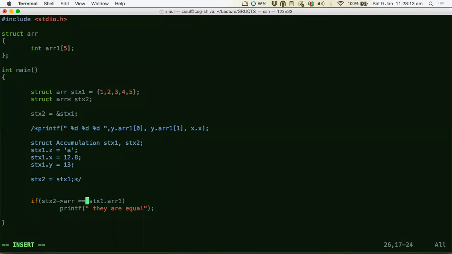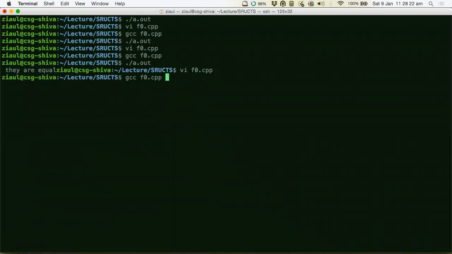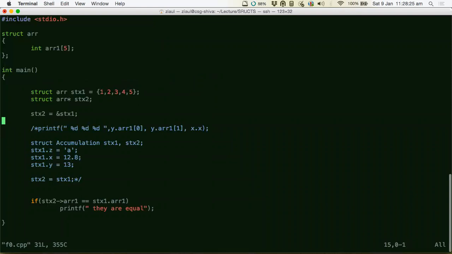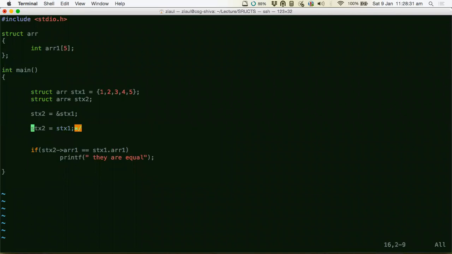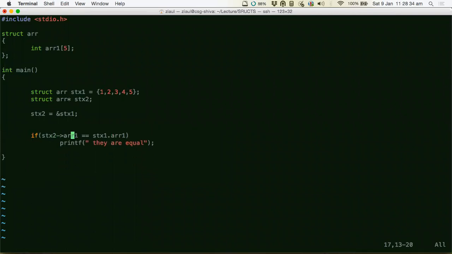So could you run this once, like stx2? Yeah, now this thing should be exactly equal. Array1, sorry. No, you have to change the other one as well, I guess. What other one? The second part, stx1. No, in the if condition. That's what I told you, right? stx1 is the name now, so I can access it using the dot operator. Why do you have to change? You are saying to change this dot, right? Yes, sir. But then I am accessing this structure member variable using the name of the variable, right? I am using stx1 to access it. stx1 is not a pointer, right? What is the pointer? The pointer is stx2.